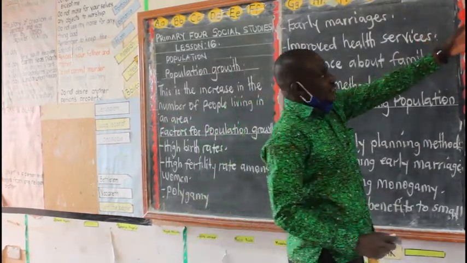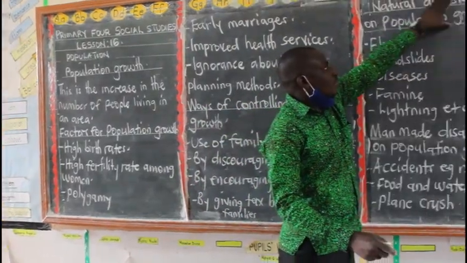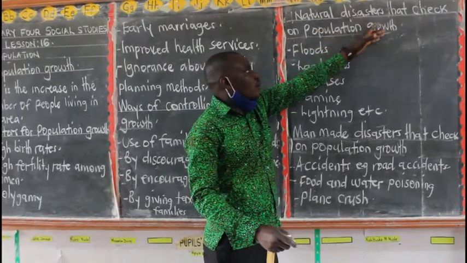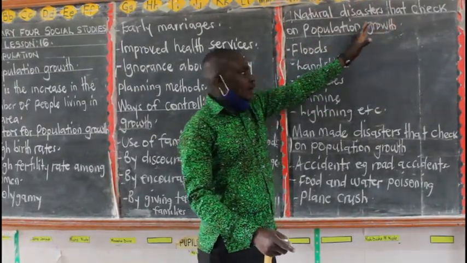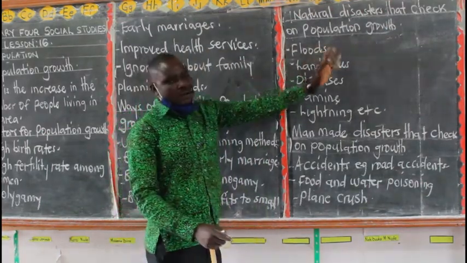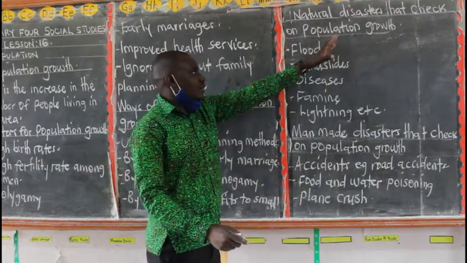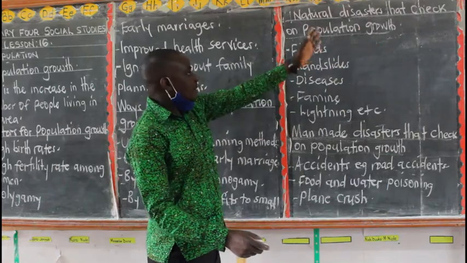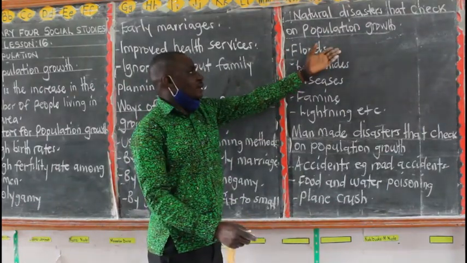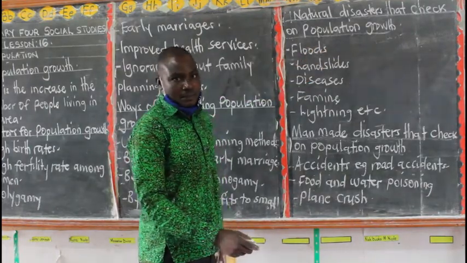Then you have the natural disasters. When you talk about natural disasters, these are things that happen on their own, but at the end, we shall have death of people. For example, look at people who are living near water bodies, near lakes, near rivers, near swamps. Such people are being affected by floods. Have you ever seen some people in Uganda dying because of floods? So floods can lead to death of people.